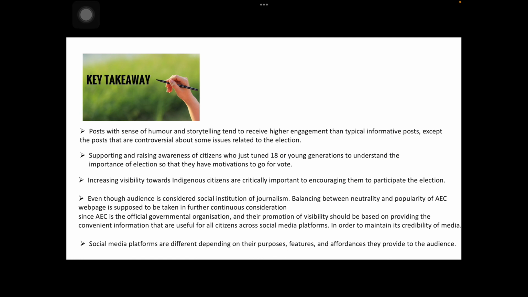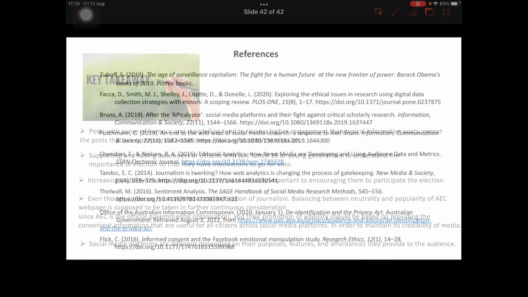Instagram is also a good platform for social celebrities to expose the message to young generation and indigenous people. It can be noticed from top posts that from 2017 until now, the issue of encouraging the citizens who just turned 18 to see the importance of going to vote.